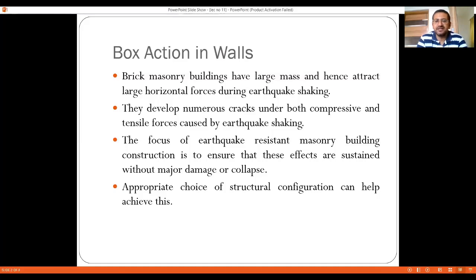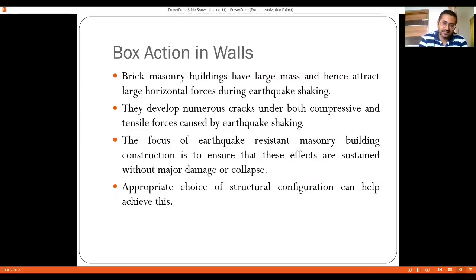So brick masonry buildings have large mass and hence they attract large horizontal forces during the earthquake shaking. Because as we have discussed in previous lectures, in the calculation of earthquake forces, V_B is equal to A_h into W, where W is equal to dead load plus 0.25 LL, which is known as the seismic weight of the structure. So the more the dead load, the more the seismic force on your building, right?